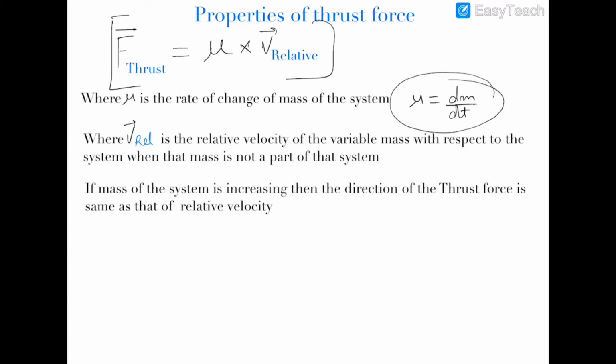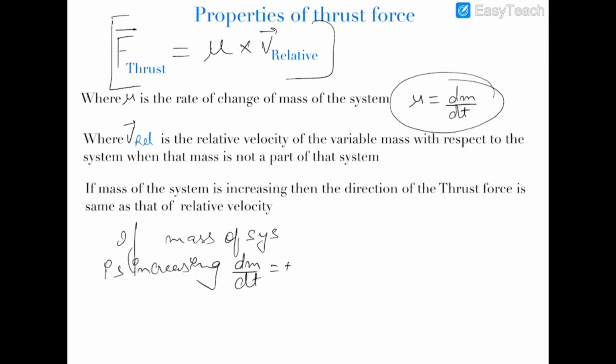So if the mass of the system is increasing, then dm by dt is positive, and hence mu is positive.